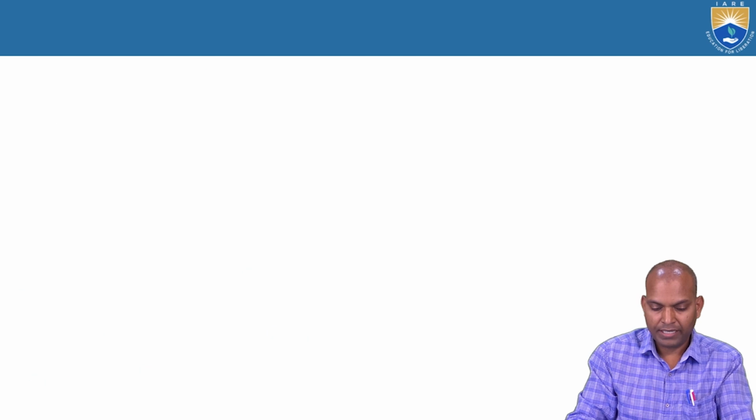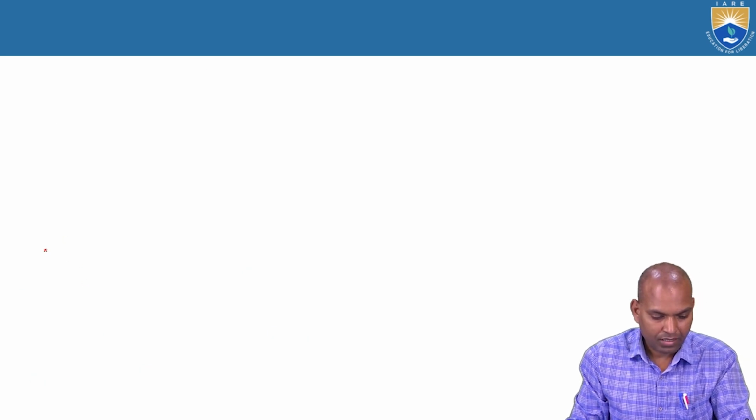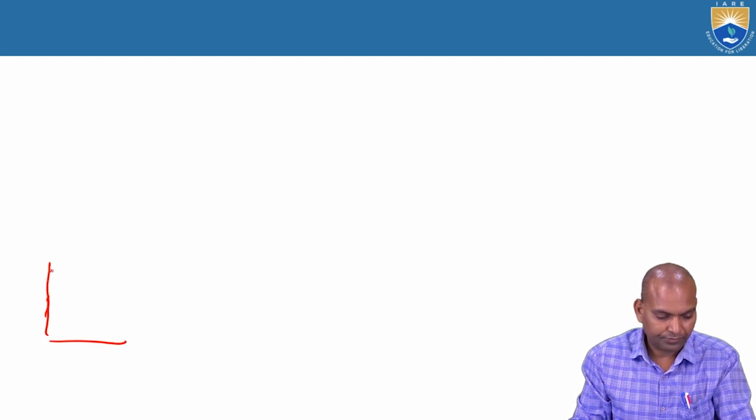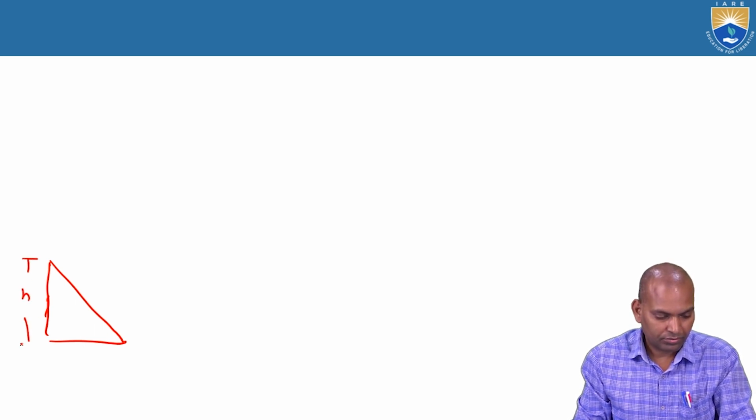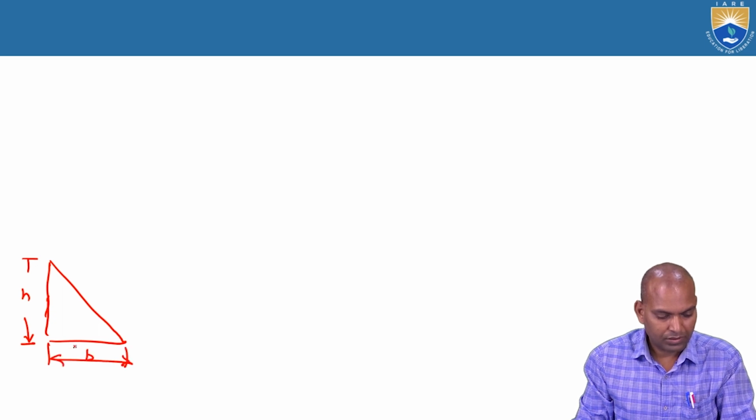Let us go to the next slide, you can understand better. Suppose the triangle has height H and this is B. This is the centroid point.